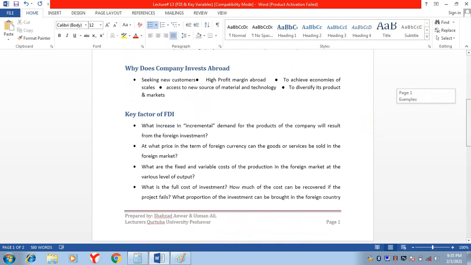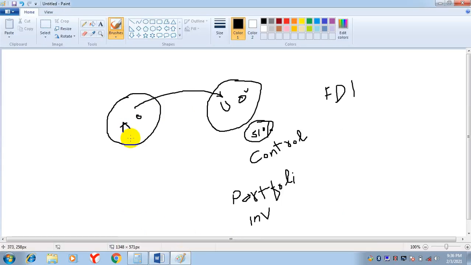Why does a company invest abroad? Why are companies investing money in foreign countries? Seeking new customers: they want to find new customers for their products. This is the first reason. High profit margin abroad: maybe in your country competition is intense.